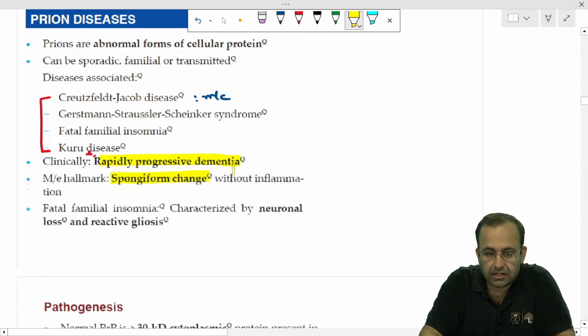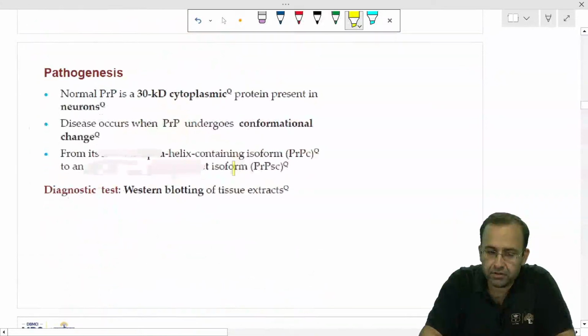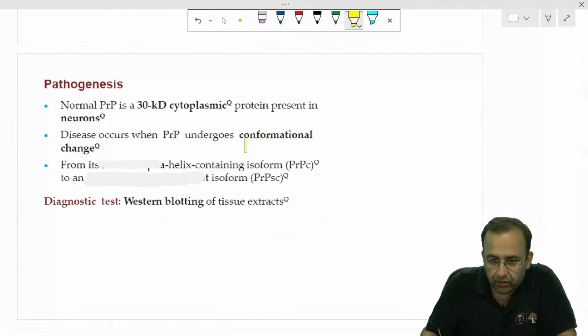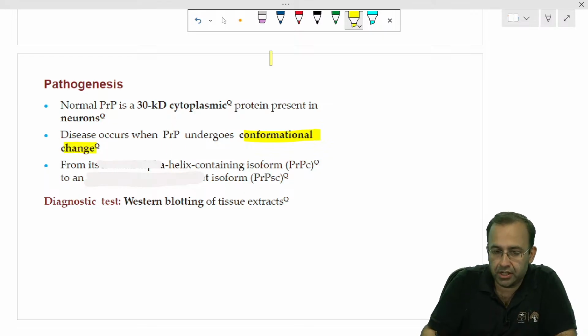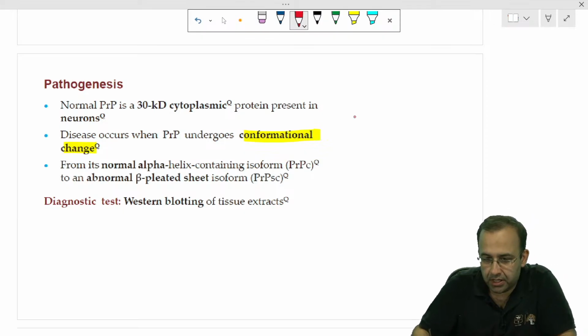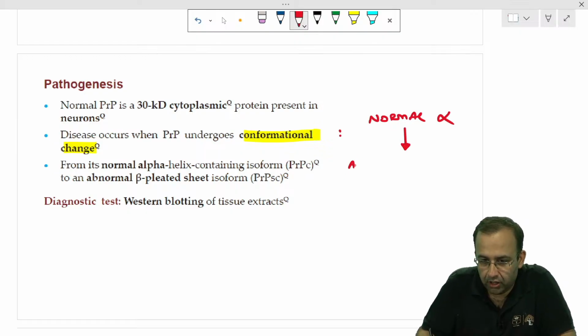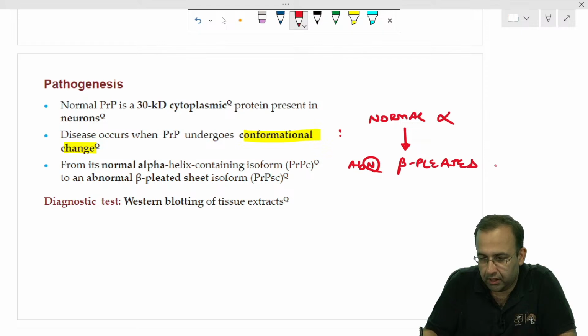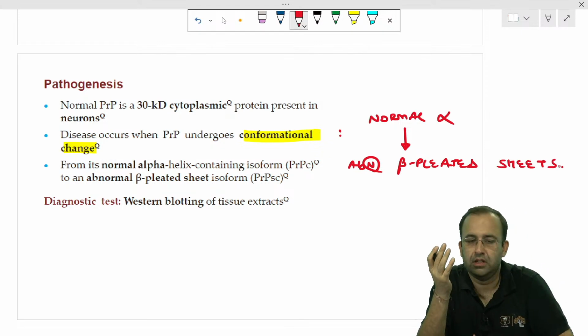Lastly, it is associated with abnormal forms of cellular protein. The PrP protein undergoes a conformational change from normal alpha to abnormal beta pleated sheets. This is prion disease.